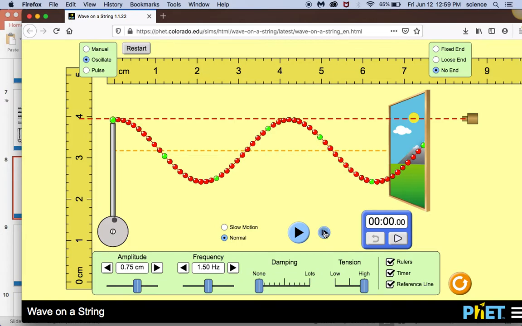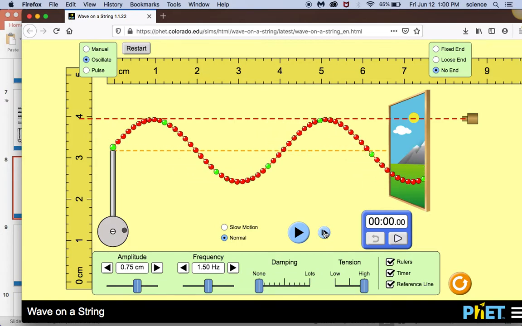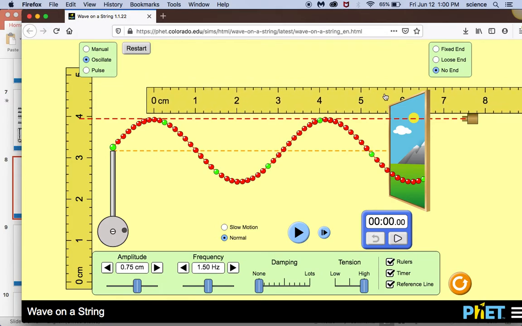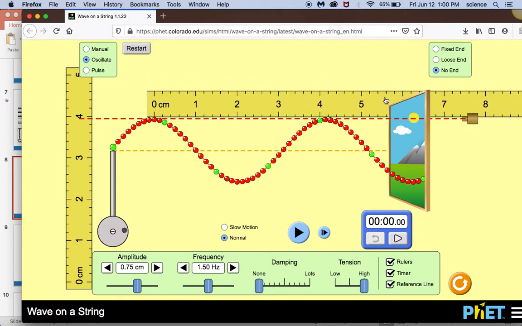So in this case, I'm actually going to step it forward quite a lot there. And there are some green beads on the string. I wouldn't worry too much about those. They're just a reference to show you different positions on the wave, so don't worry too much about those. So I want to measure what the wavelength is, and the wavelength is essentially the distance between successive